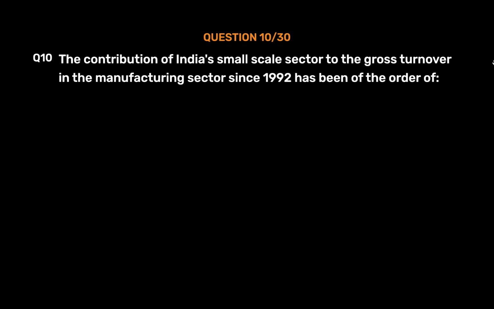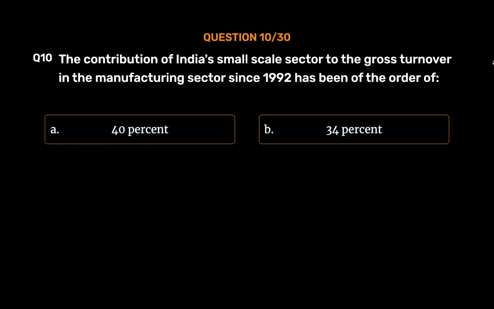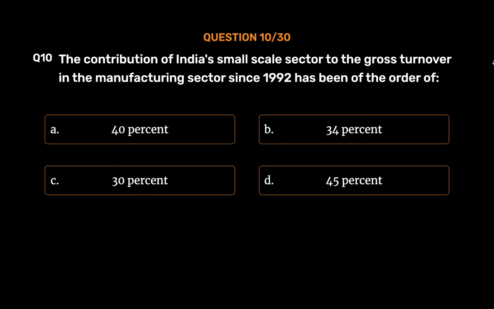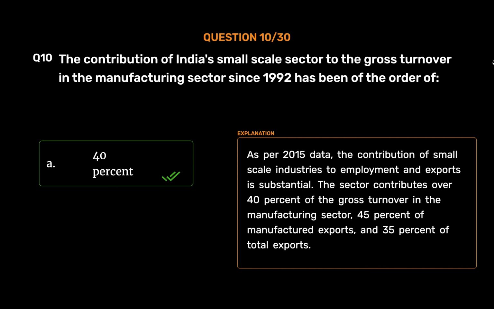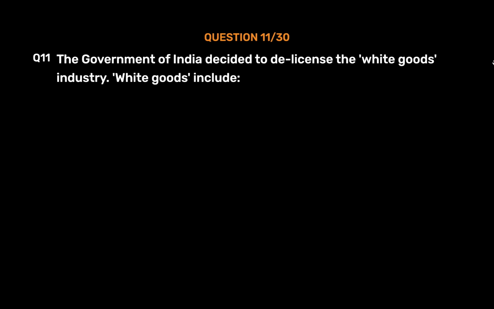has been of the order of Option A, 40%. Option B, 34%. Option C, 30%. Option D, 45%. The correct answer is Option A, 40%. As per 2015 data, the contribution of small-scale industries to employment and exports is substantial. The sector contributes over 40% of the gross turnover in the manufacturing sector, 45% of manufactured exports, and 35% of total exports.